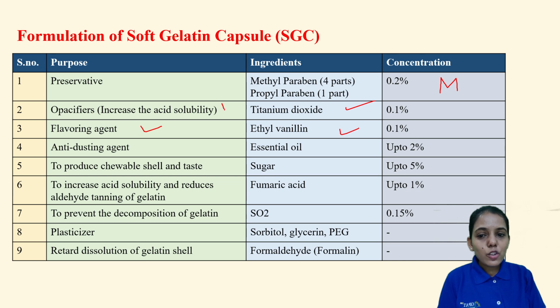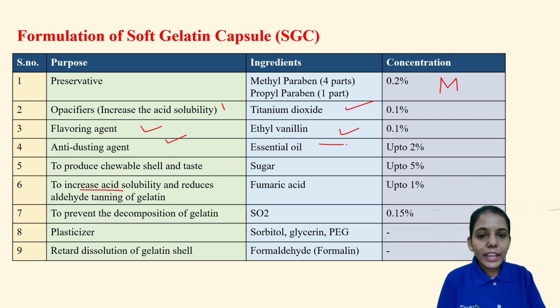Mostly for increasing the solubility, fumaric acid is added. Okay, so here it is given increasing the solubility. We'll come to that point. And flavoring agent means it will give flavor. So that is ethyl vanillin, in the concentration 0.1%. Anti-dusting agent. So that is the essential oil.